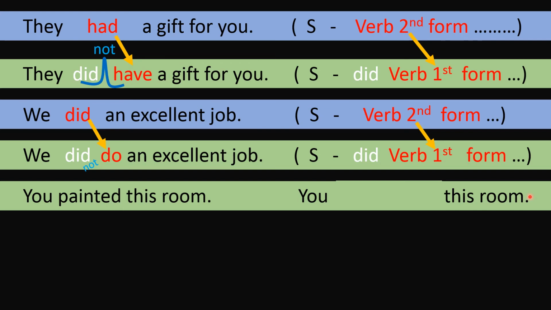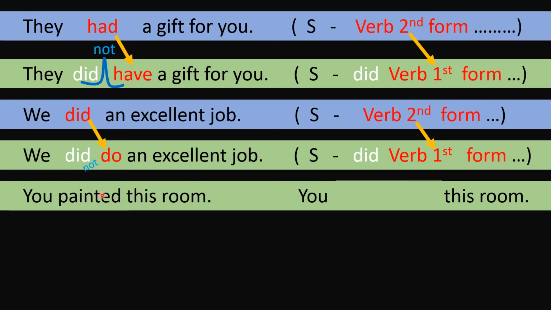Please try it. What do you have to do? You have to change the second form into the first form, and before that you have to use did, and along with did you are to use not. So what is the second form? Painted. Try it out.